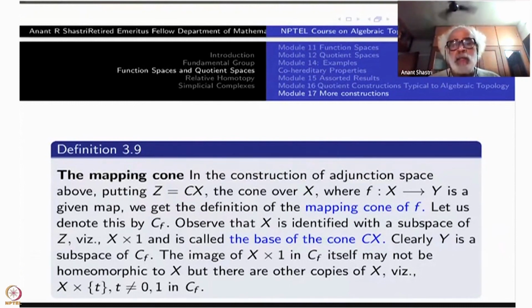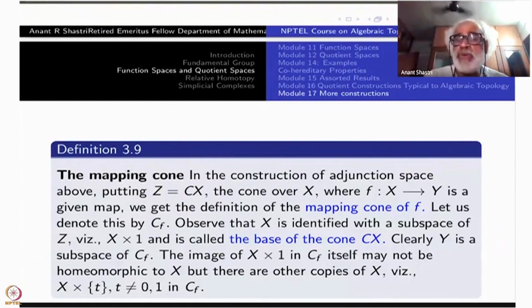So you can think of this as an adjunction space of X cross I disjoint union Y, along the map which is defined on X cross 1 to Y. So it is an adjunction space.